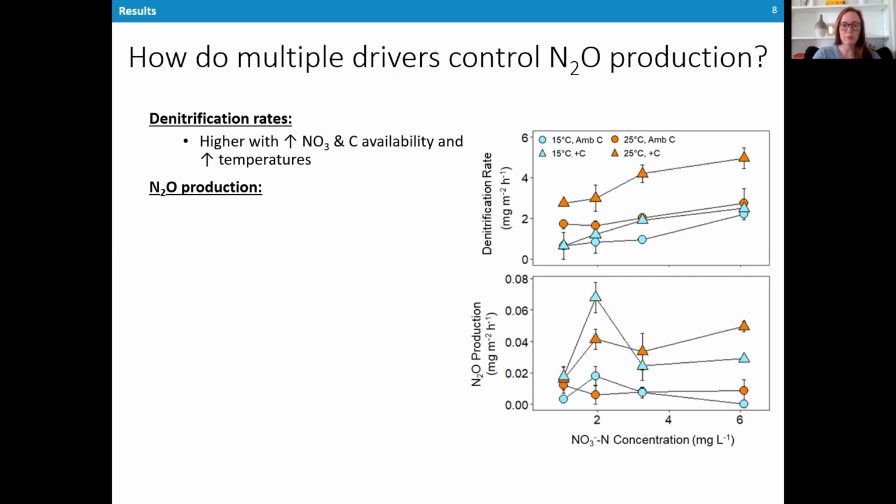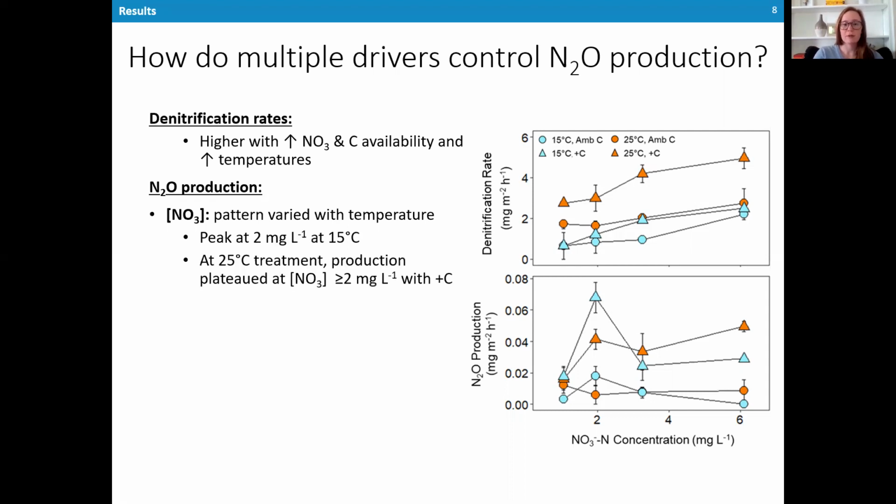But when we look at N2O production, we see that the interaction between multiple drivers on N2O production was much more complex. I'm going to start with the drivers individually, starting with nitrate. And we found that patterns in N2O production varied across the nitrate gradient. At 15C, there was a peak at 2 milligrams per liter. At 25C, we saw that production remained low at ambient carbon, but increased to a plateau at nitrate concentrations greater than 2 milligrams per liter with added carbon.